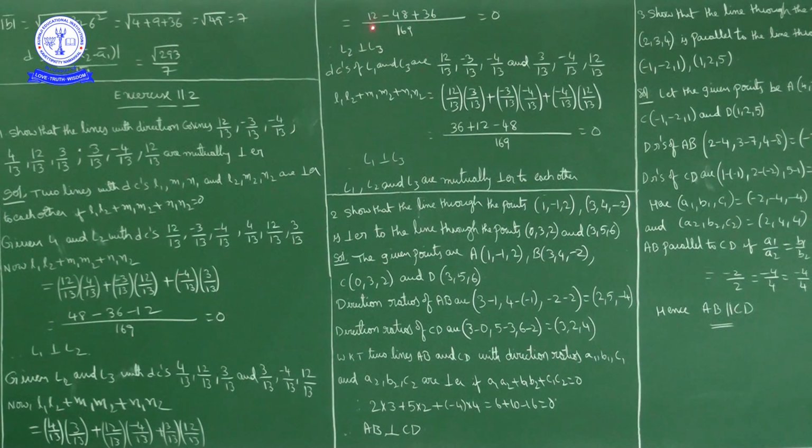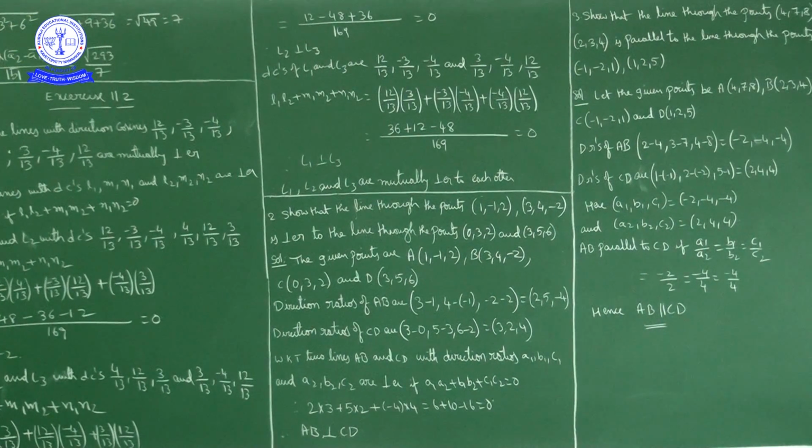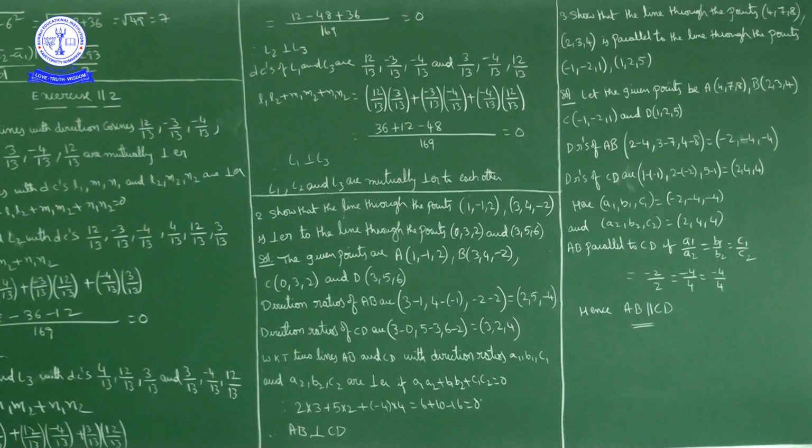The numerator is 12 minus 48 plus 36. So the numerator is total 0, and 0 by 169 is 0. So L2 is perpendicular to L3. L2 and L3 are perpendicular to each other. Okay, next.